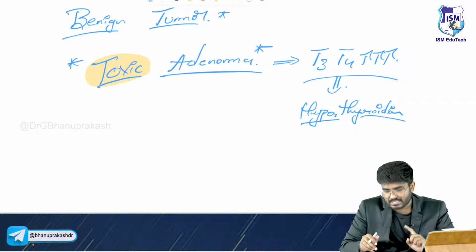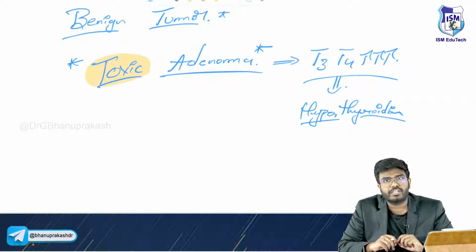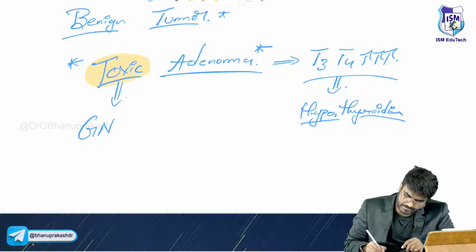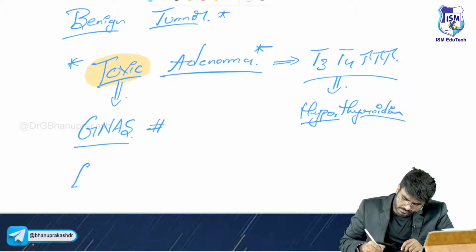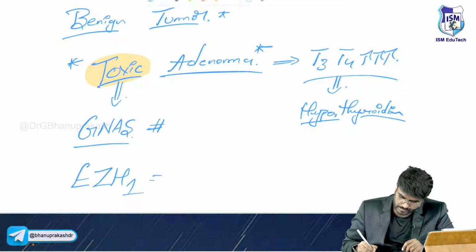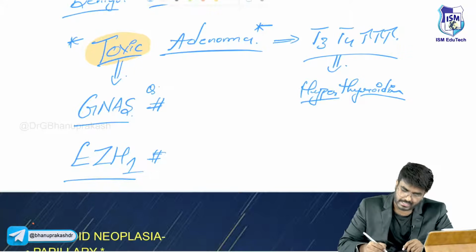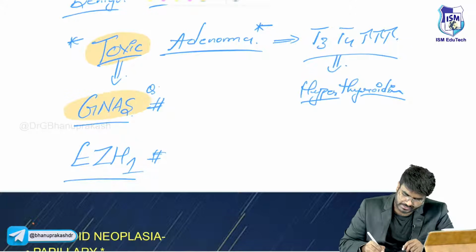My question is, sir, follicular adenoma is because of RAS gene mutation. But toxic adenomas are because of which gene mutation, sir? GNAS mutation. GNAS mutation, and EZH1 gene mutation. Important. So mutation of these genes. Okay, GNAS. One of the most important is this, sir. GNAS.